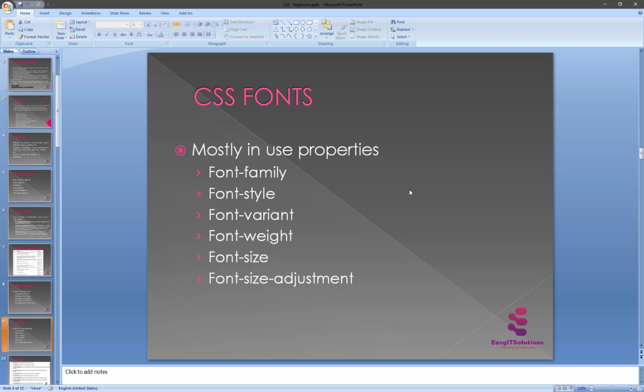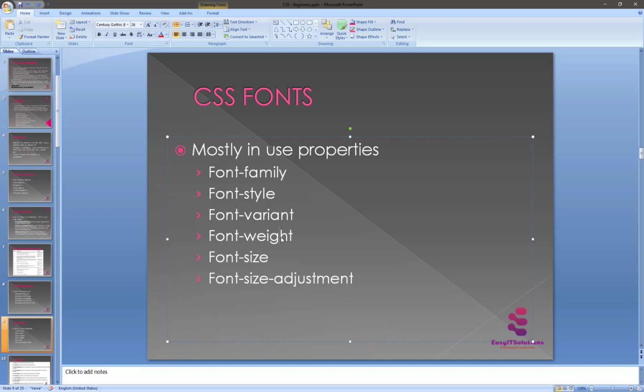The font family property is used to change the face of a font, and the second one, the font style property, is used to make a font italic or underline or something else. The third one, the font variant property, is used to create a small caps effect. So what's the small caps effect? We will see it and take an introduction to it later.